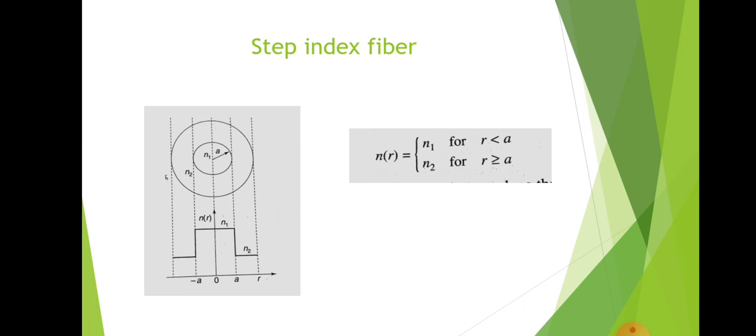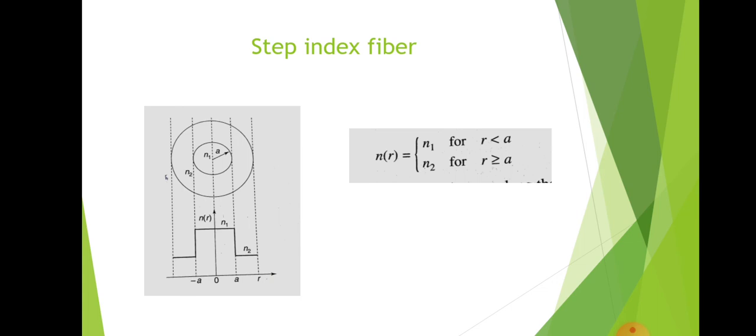The boundary is represented by the inner circle circumference. It is shown in the figure that N1 is the refractive index of the core, and N2 is the refractive index of the cladding. In the case of step index fiber, the refractive index of the core is uniform and it undergoes an abrupt change at the core-cladding boundary.